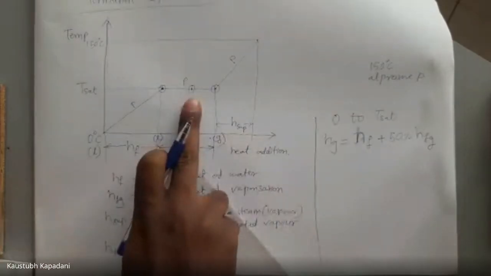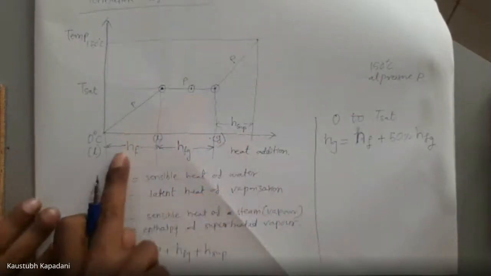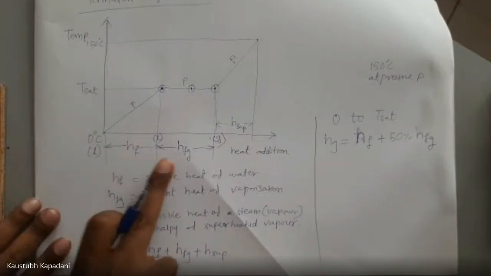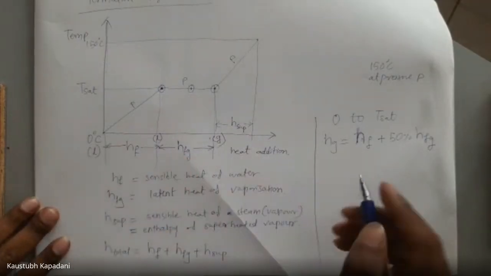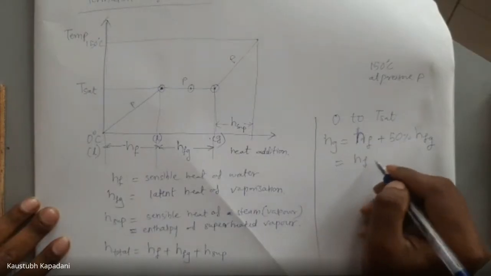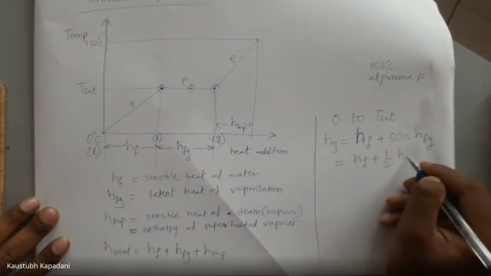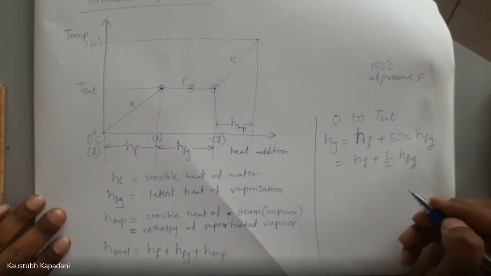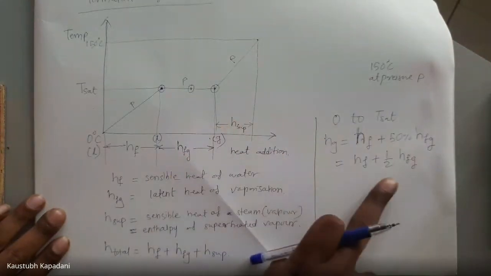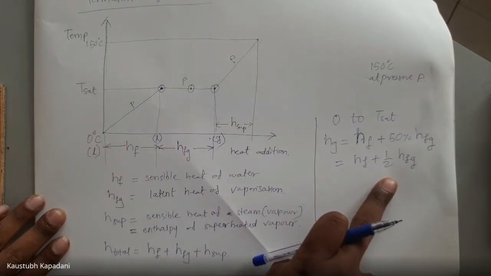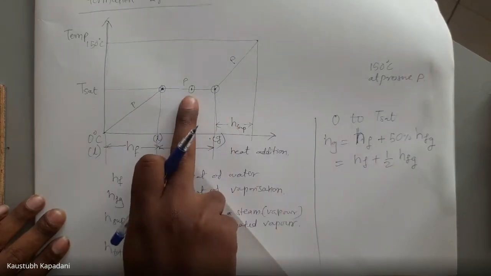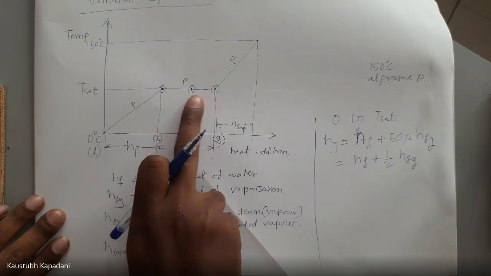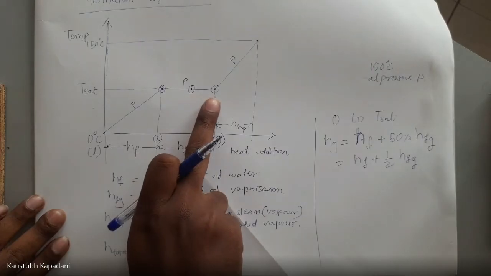To reach up to this point, we have provided HF plus 50% HFG. Can I write it like this? HF plus half HFG. Right? I have provided half HFG, or 50% HFG. So at this point, 50% of the liquid has evaporated or boiled, and 50% is yet to be boiled.